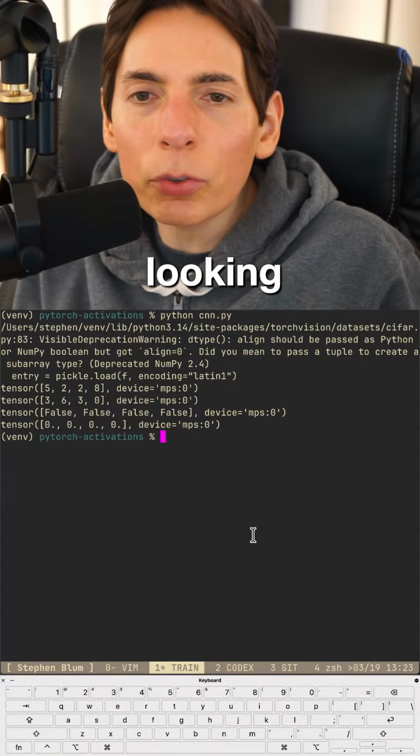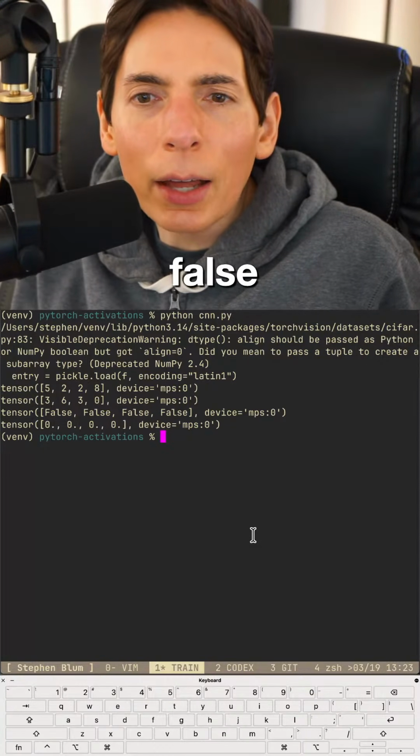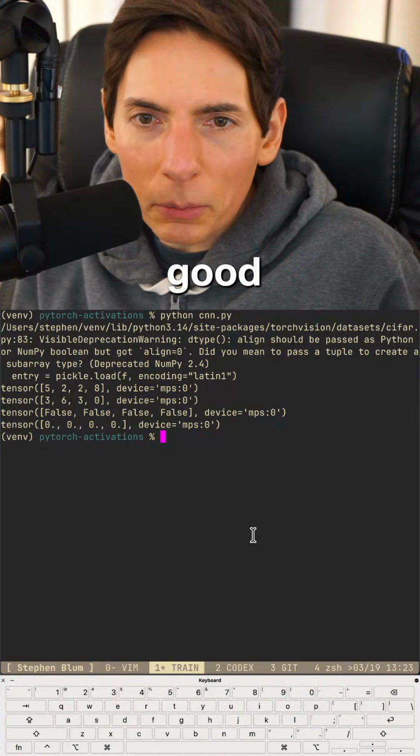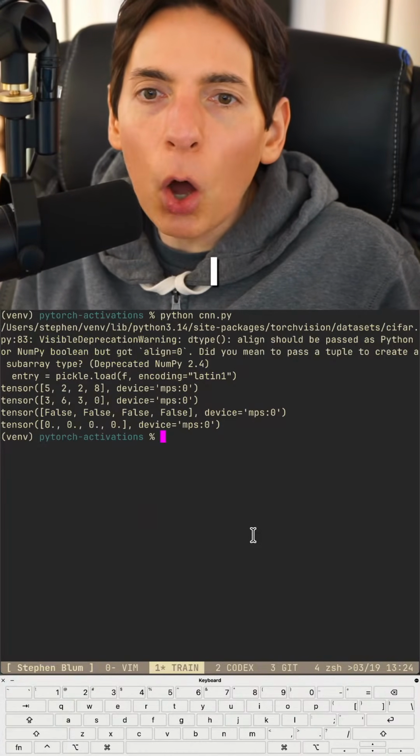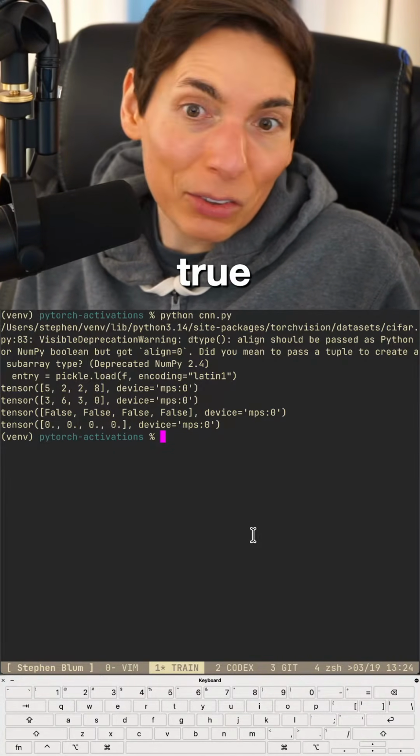All right, looking good. False. Is that not a good outcome? It's not what I wanted. Is this correct though? I want them all to be true, but it looks correct to me.